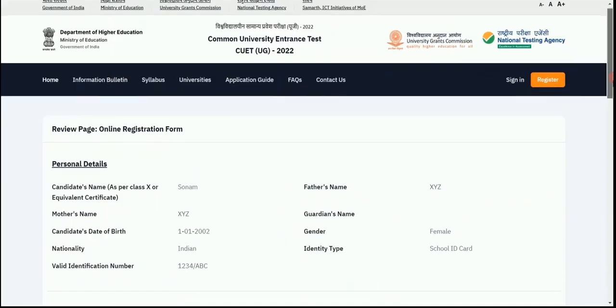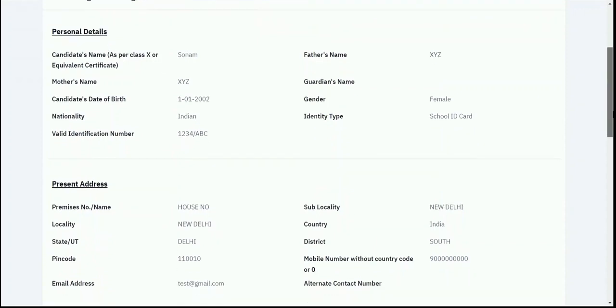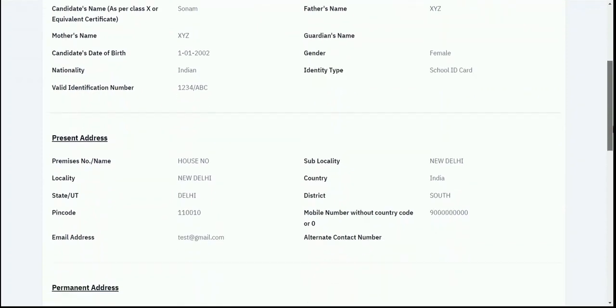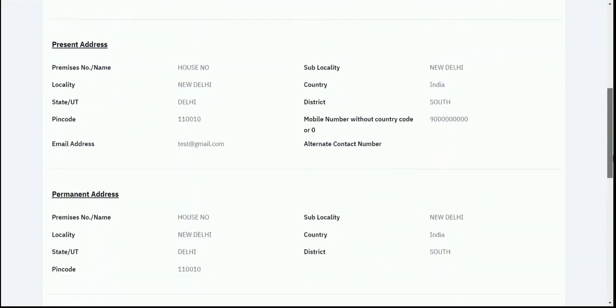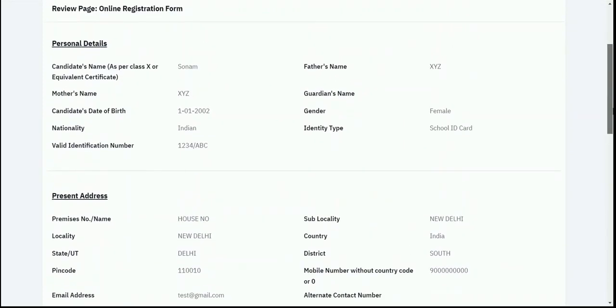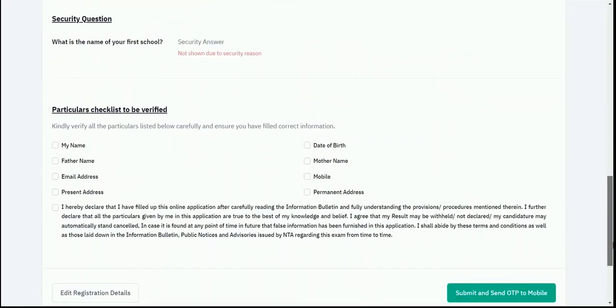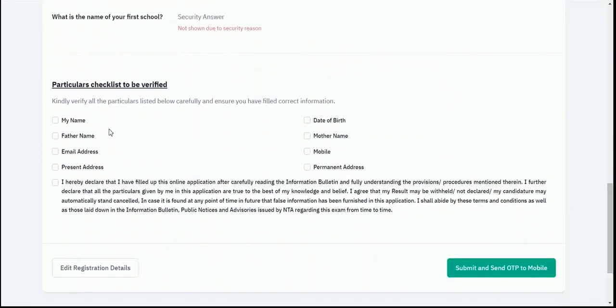Once you click on submit, you can see the preview of the registration page. Here you can see the review page for the online registration form. Now you have to verify all the details provided by you. You can go through these details one by one, and once you have verified them, you need to scroll down, and here you need to check all the boxes, the checklist for all the fields which you have just verified.